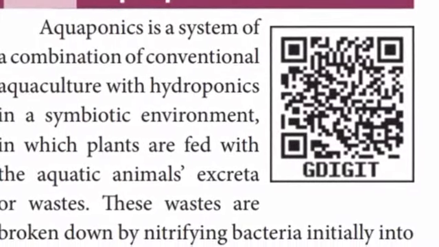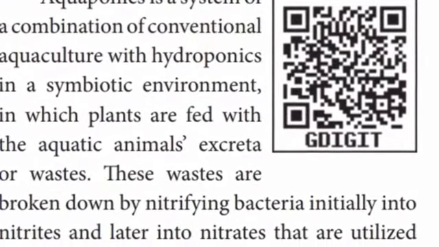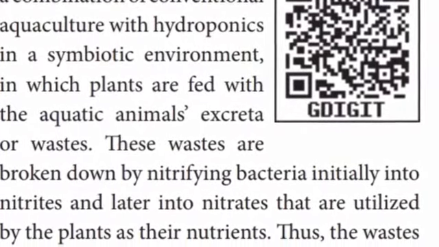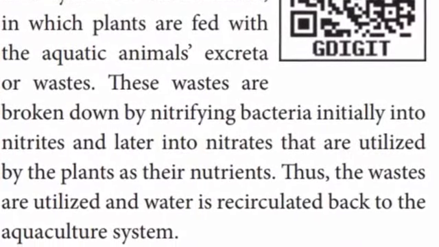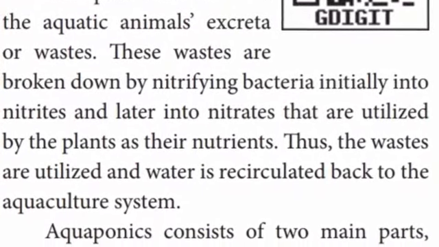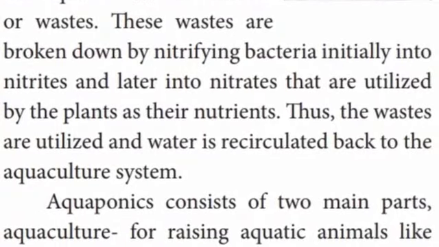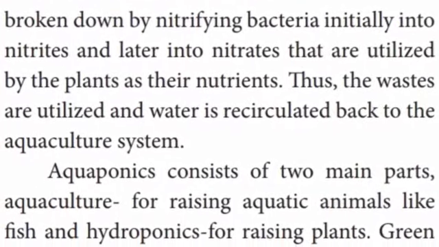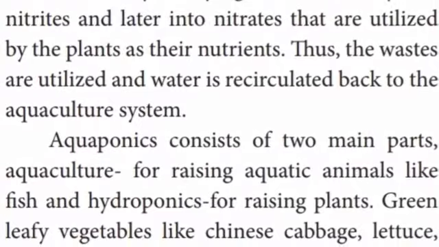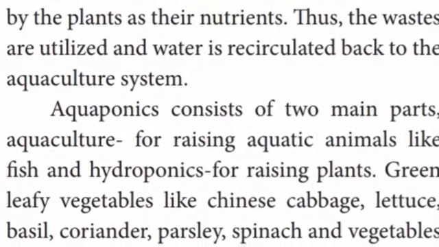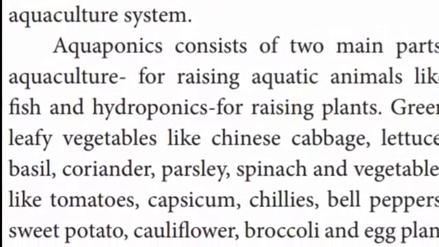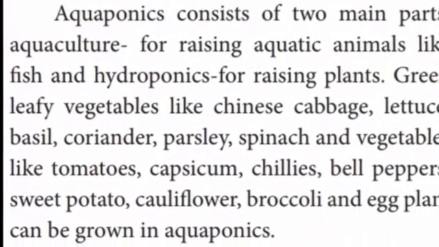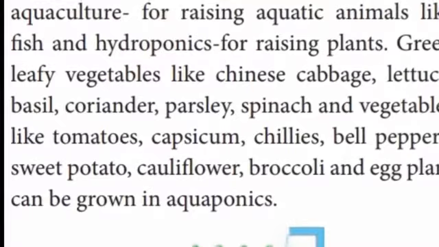The next one is aquaponics. Aquaponics is a system combining conventional aquaculture with hydroponics in a symbiotic environment in which plants are fed with the excreta or waste of aquatic animals. These wastes are broken down by nitrifying bacteria initially into nitrites and later into nitrates, which are utilized by the plants as nutrients.